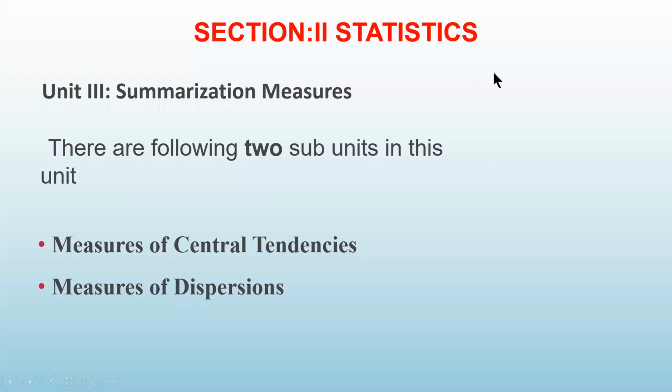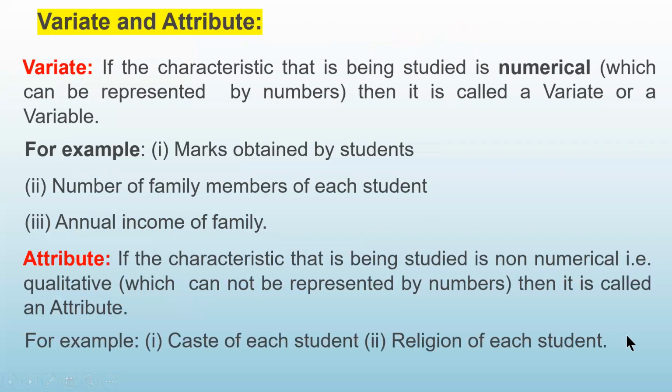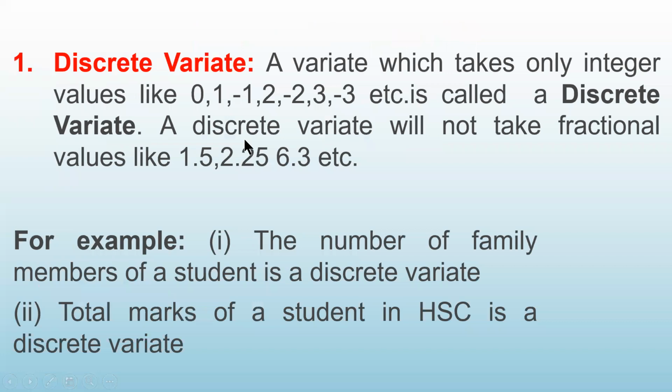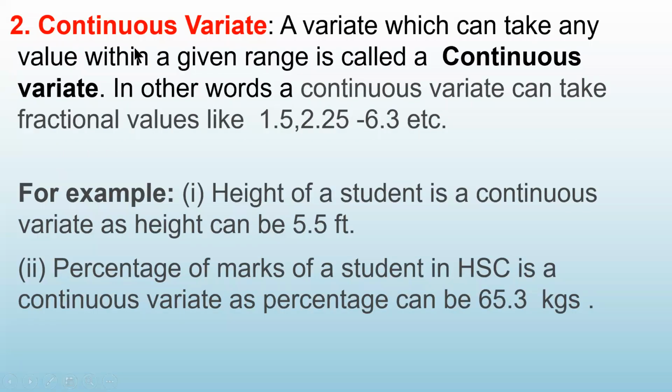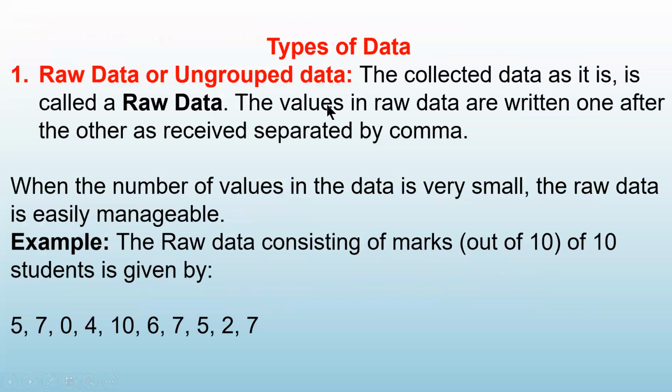I think we have started with section 2, statistics, in that, measures of central tendencies. That is what we have started. Before that, I had already introduced you to what is statistics, what are the different terms, variate and attribute, and what are the types of variate, discrete and continuous. Discrete means we can take only integer values, and continuous means which can take even fraction values. This is the assignment which was given to you.